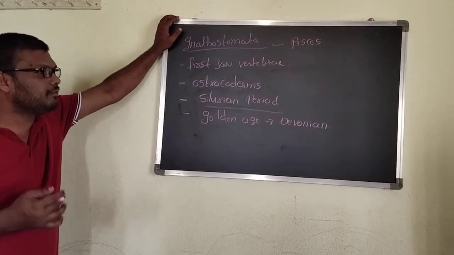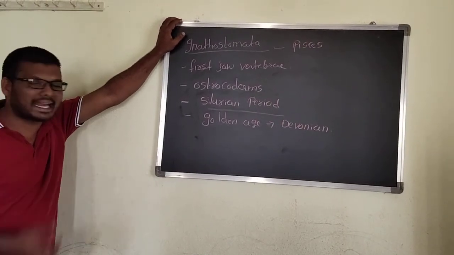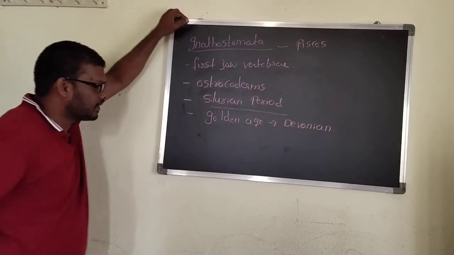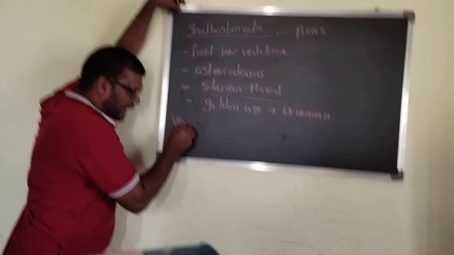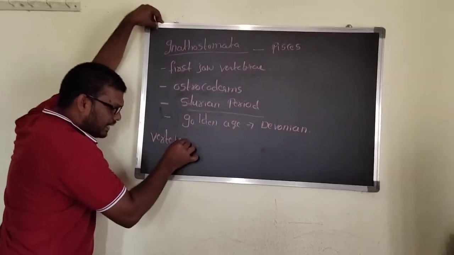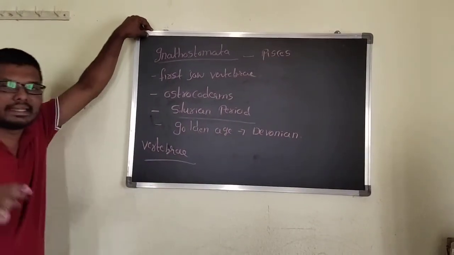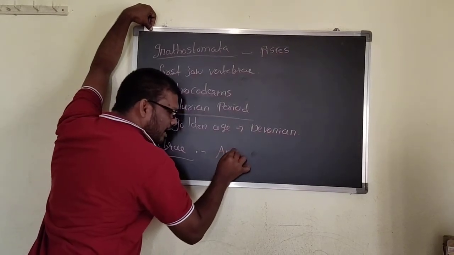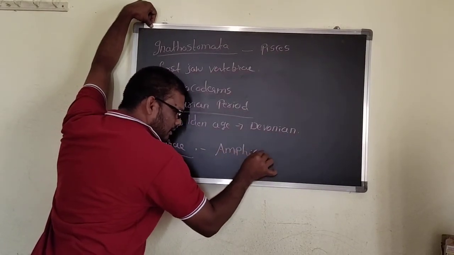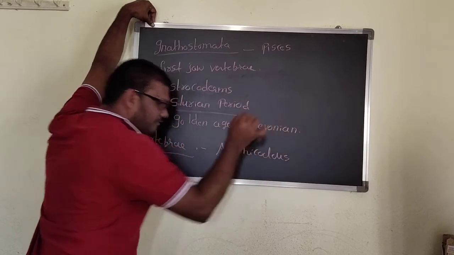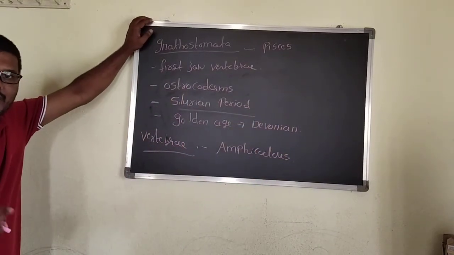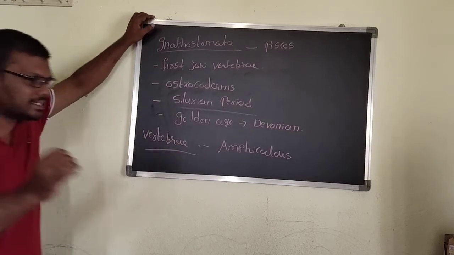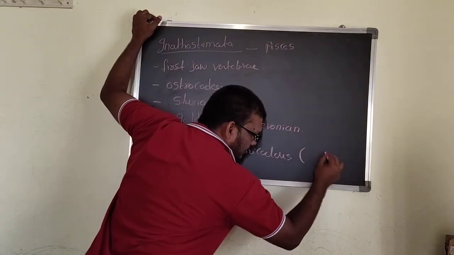And then if you go for the general characters of the Pisces, here I already said according to the vertebrae, the Pisces are amphicoelous. Amphicoelous means the centrum, anterior side and posterior side, is concave.